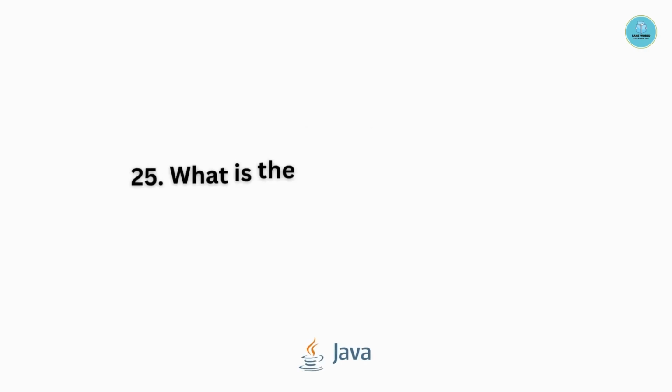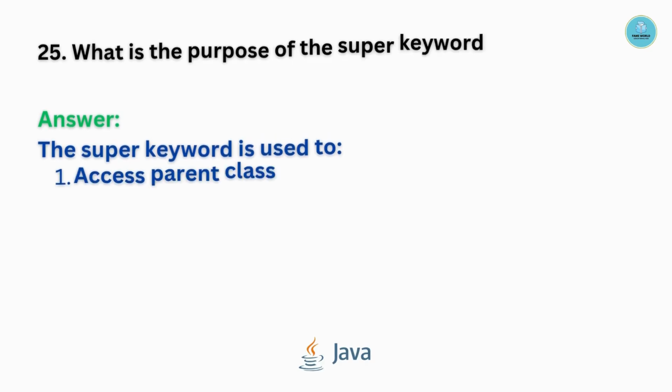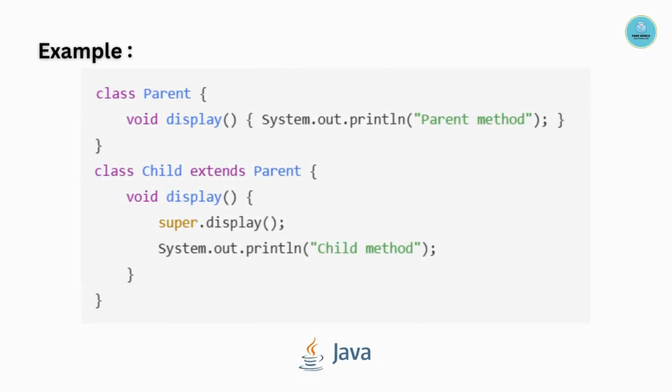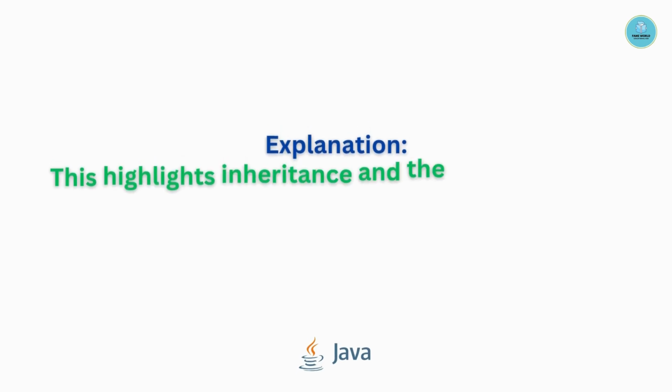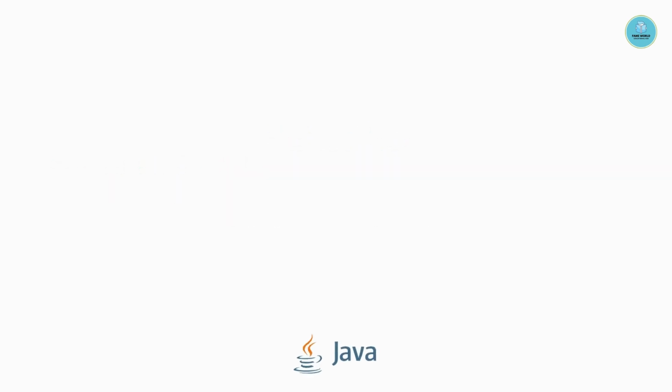Question number 25. What is the purpose of the super keyword in Java? The super keyword is used to access parent class methods or fields, and to call parent class constructors. Example is as follows. This highlights inheritance and the ability to reuse parent class functionalities.